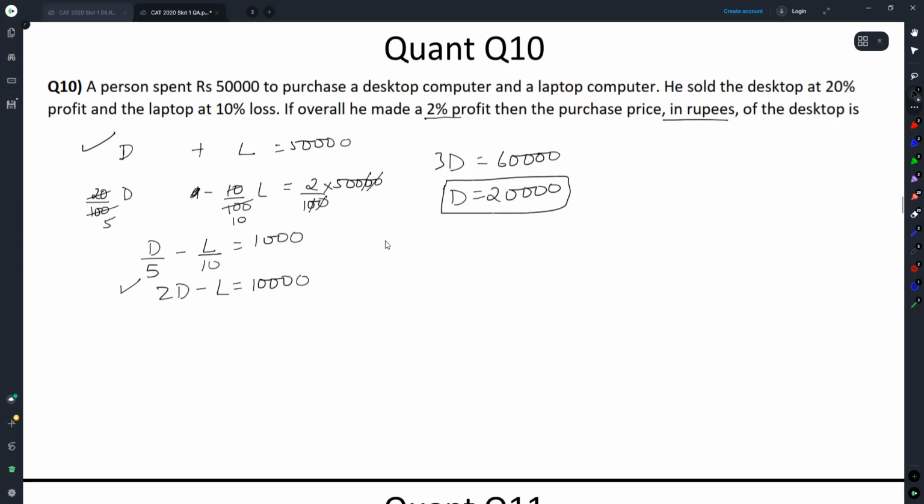Now, in case you want to do it without the pen, 2% profit would mean 1,000 rupees. I'm saying let his entire investment suffer a 10% loss. He would be at minus 5,000.